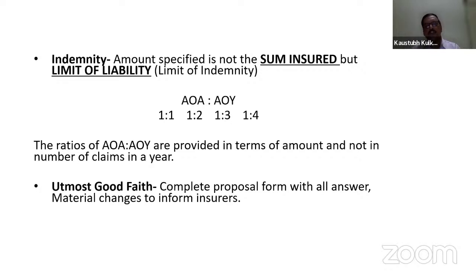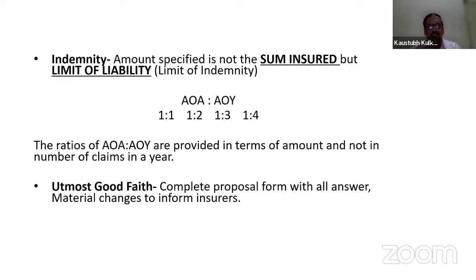The insured specifies a certain amount up to which he proposes that the insurance company will be responsible, and whatever loss comes, the losses will be up to that limit of liability only.